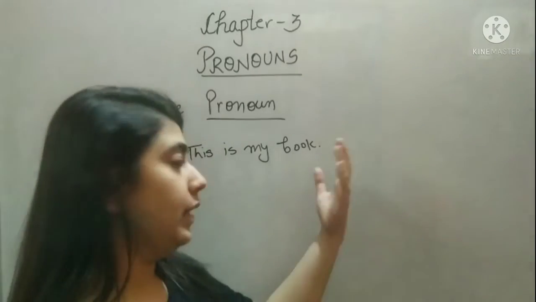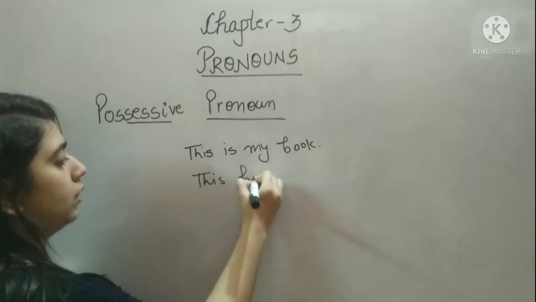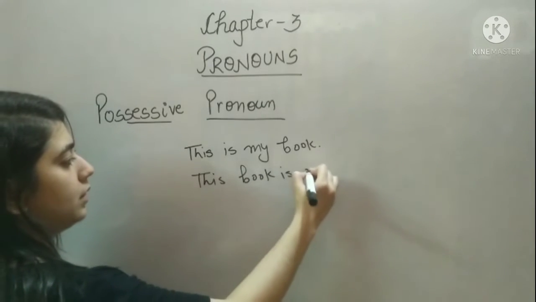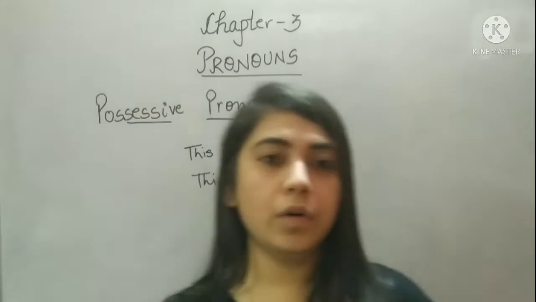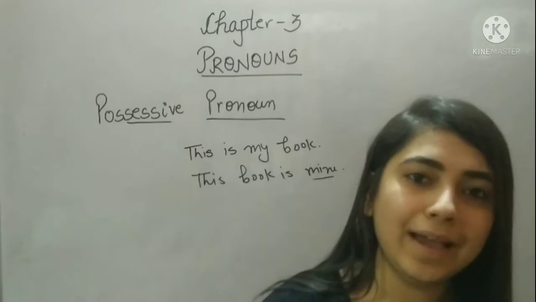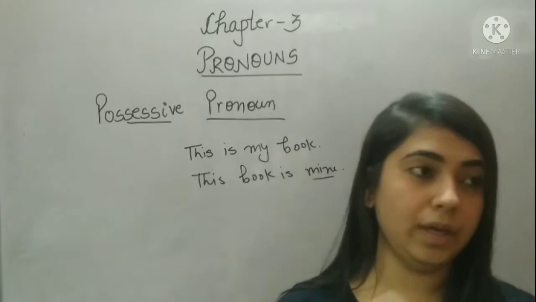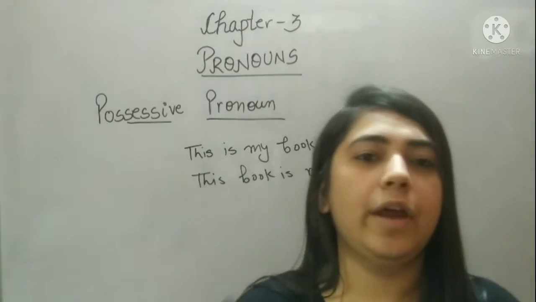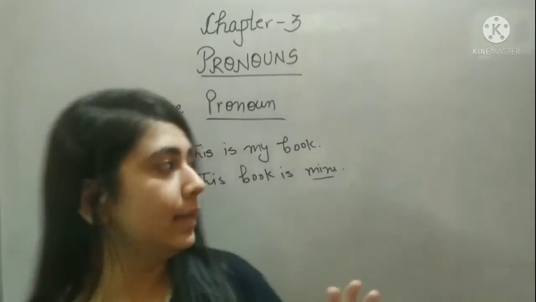I can say, this book is mine. Okay, so here you are showing that something belongs to you. Okay, book, wallet, chair, pen, whatever it is.